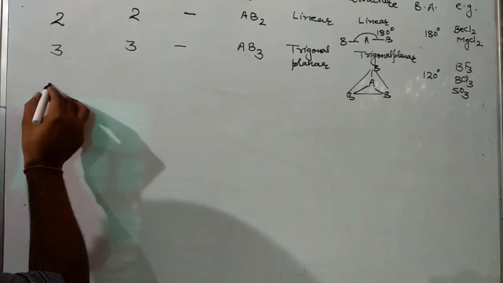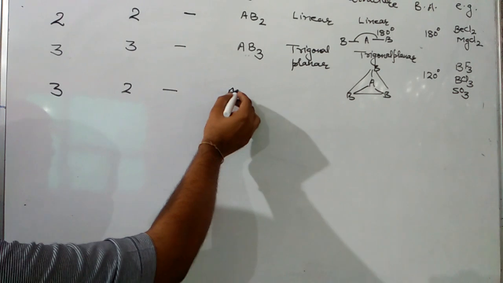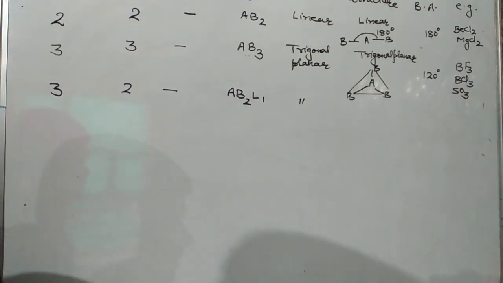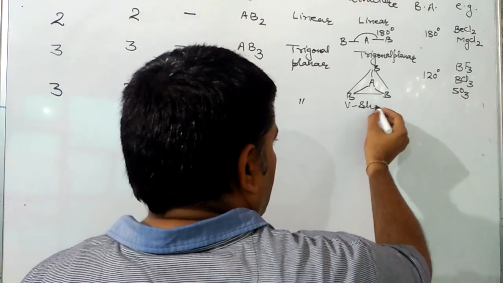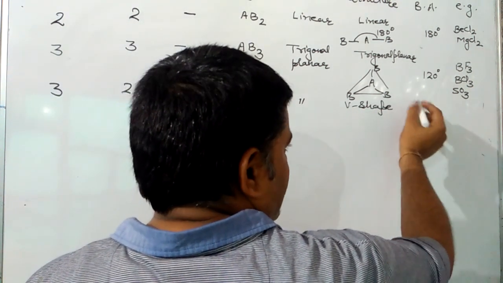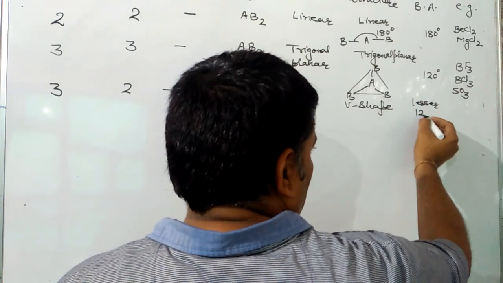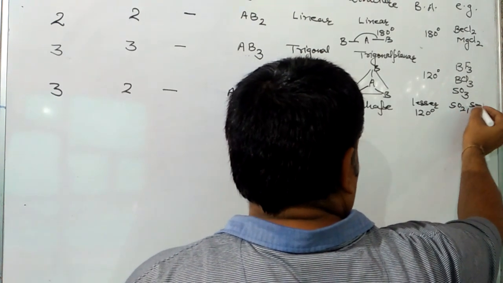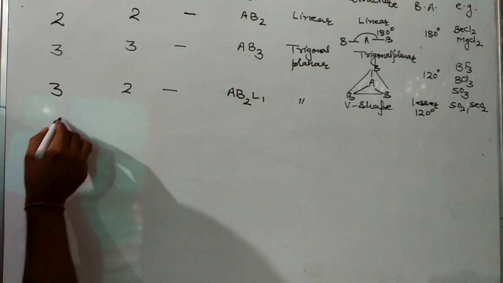Next, total electron pairs are 3: 2 are bond pairs, 1 is a lone pair. The symbol will be AB2L1. Geometry remains the same, trigonal planar, but the shape will be V shape, bent shape or angular shape. The angle will be less than 120 due to the presence of a lone pair of electrons. Examples are SO2, SeO2.